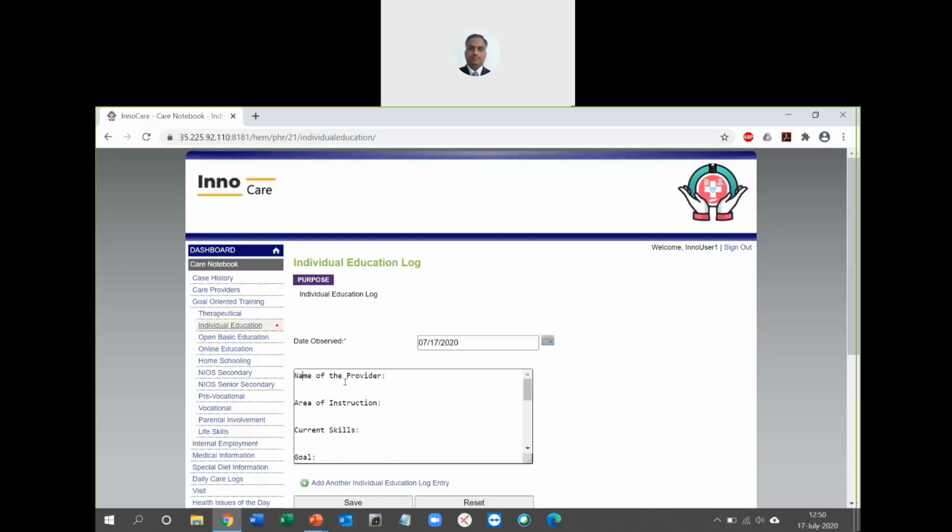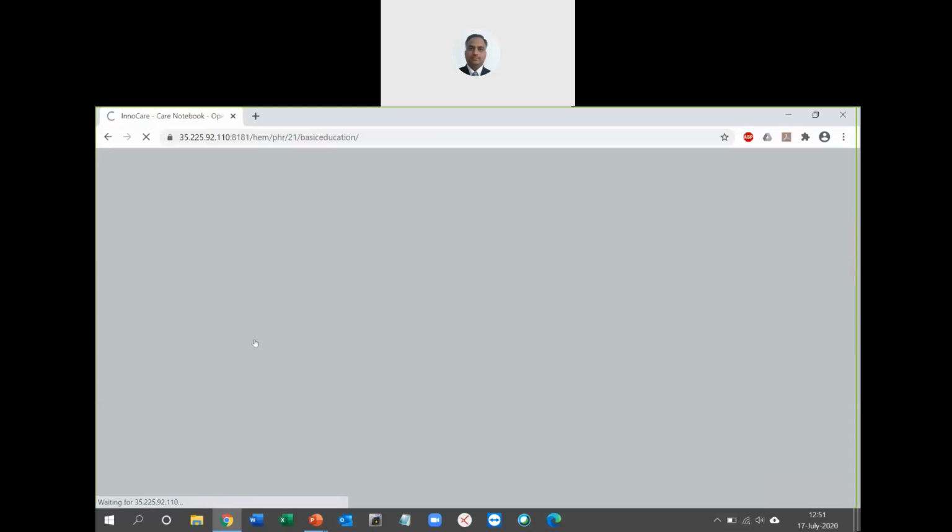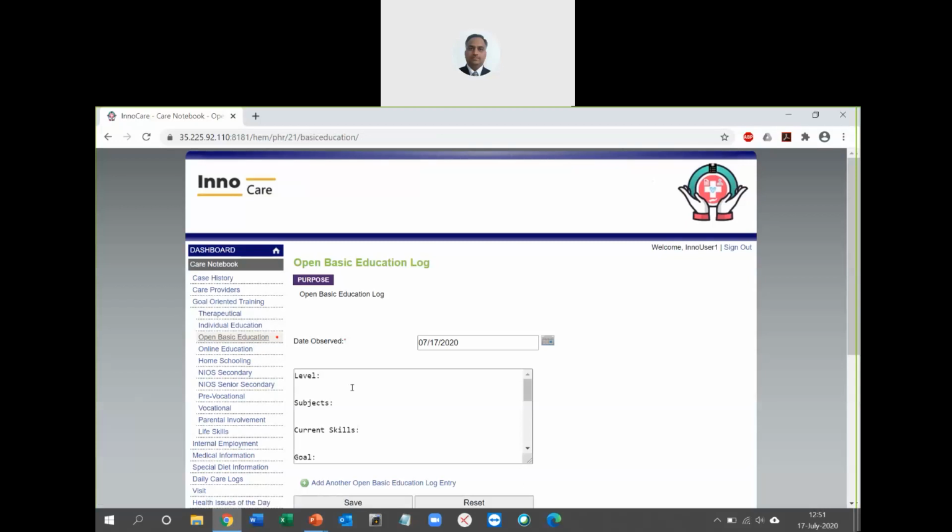For example, I can just select everything, delete and type my own text like this, and save the individual education log entry. So we can do this for every field that you're seeing here with predefined text in it. This is all something that you can change. Online open basic education: what are the levels and subjects? Similarly, online education. As you go through each of these, it's all very self-explanatory as to what is the data that we want to enter here.